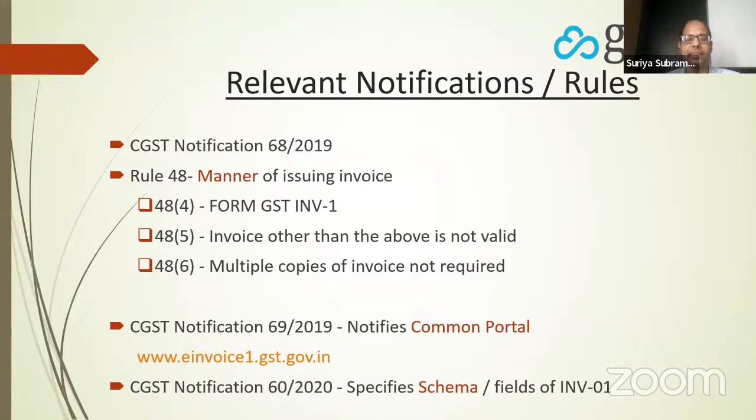Now, CGST notification 16/2019, it notifies what is the common portal. Just like for GST, there is a common portal, and for e-way bill, there is a portal. Now for e-invoicing also there is a portal that is run by the National Informatics Center. The website is www.e-invoice1.gst.gov.in. Central tax notification 60/2020 specifies the schema of the e-invoice, the fields of INV01. It says what are the fields, whether there should be an invoice number, invoice date, where the amount should be, who the supplier is, how do you specify. All those details are specified in the schema.